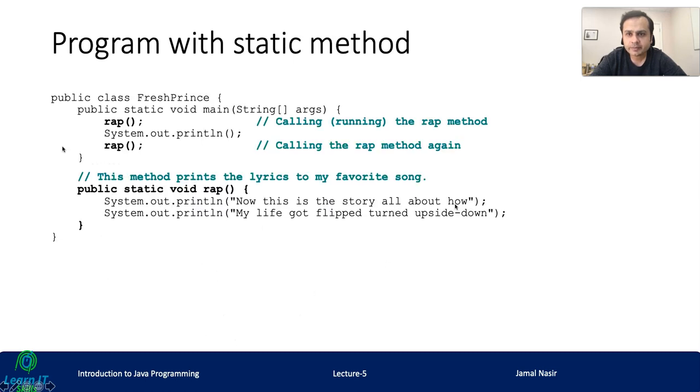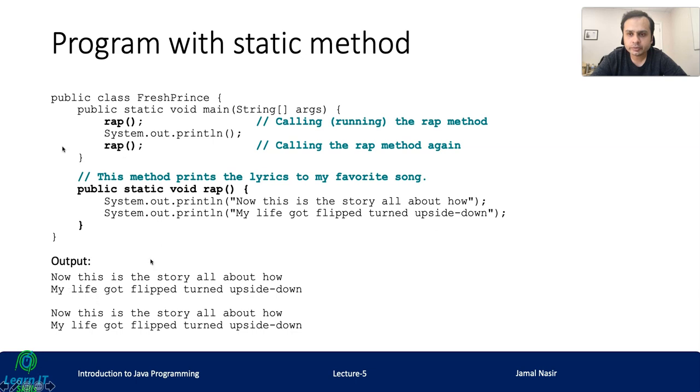Program with static method. So here you can see that we have one public class, FreshPrints. Then we are defining one public static void main String, right? And we are calling one method which should be static, right? And then we are printing one thing and we are calling this function again. So it will print these 2 statements 2 times, right? So if we have to repeat something again and again, it's much better to put that code in a method so that we only have to write it one time, then we can use it at any time.